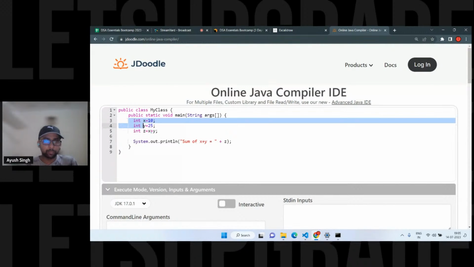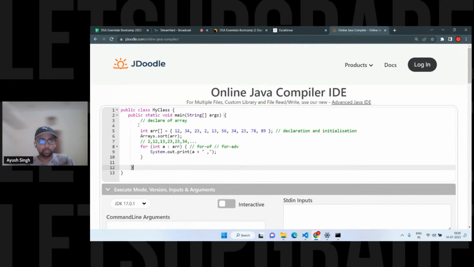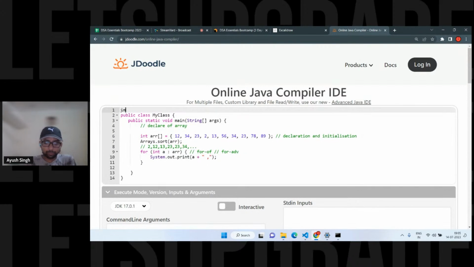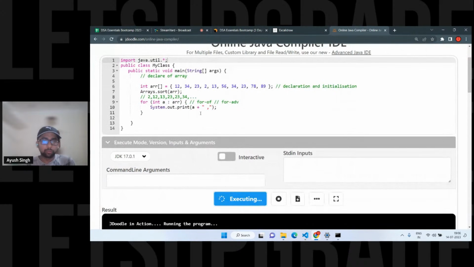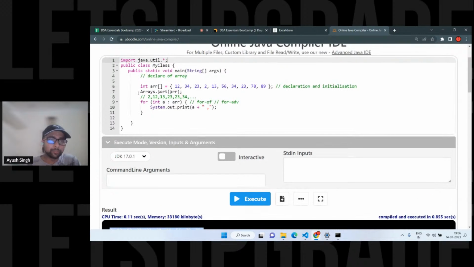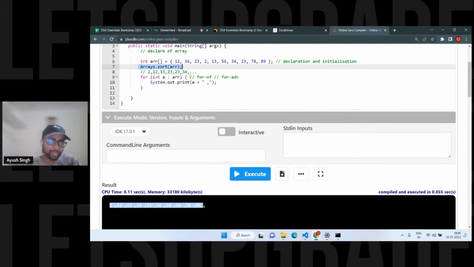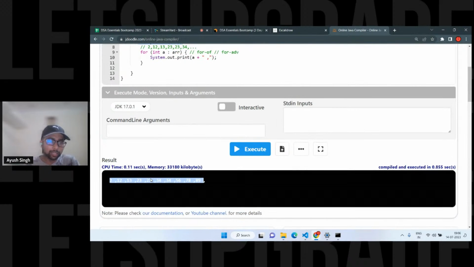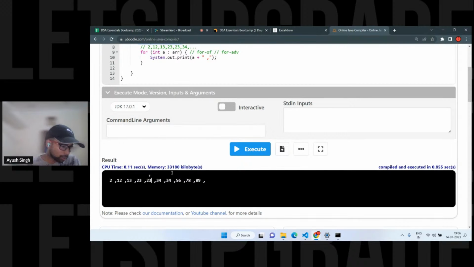Maybe it's the VS Code one. So let's have this one. Here we have java.util.*. When we execute the code, see, there was some issue, probably with the JDK or something. We have this util package, and inside it we have Arrays. Then we have a sort method which sorts the array. It can sort an integer array and a string array as well, but it actually uses quick sort.